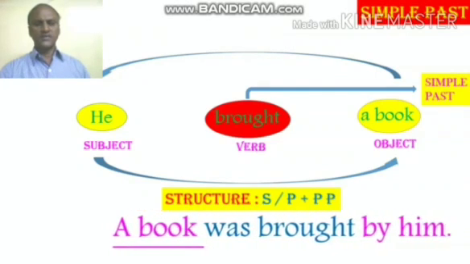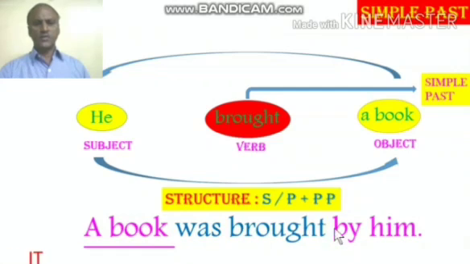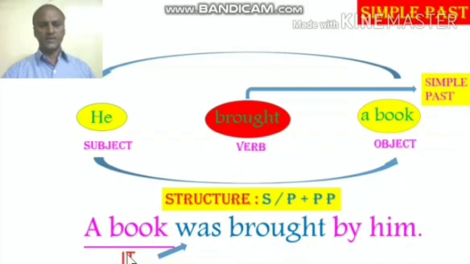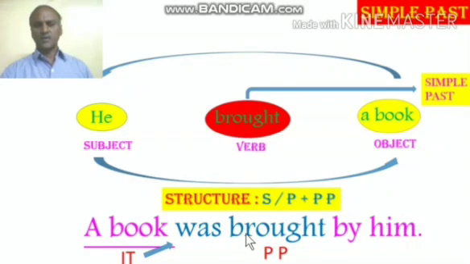Now the answer in the passive form is a book was brought by him. A book, when you reduce the subject into the personal number, we get it. Since the subject is singular, the verb must be in singular. It was. Then finally, the verb brought must be changed into past participle form.